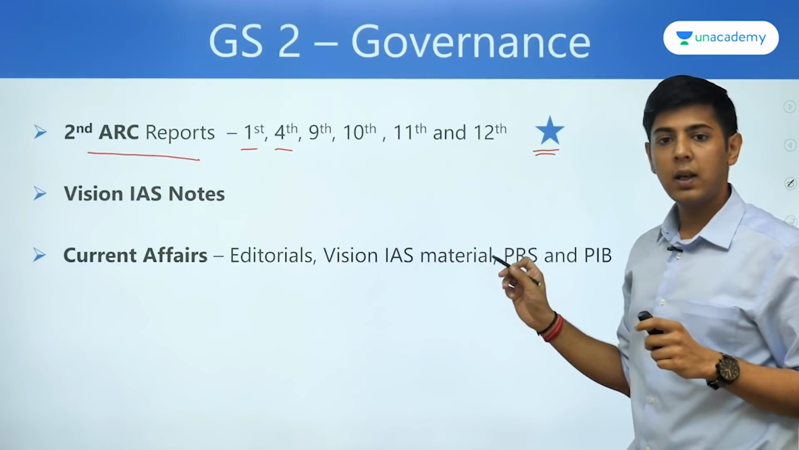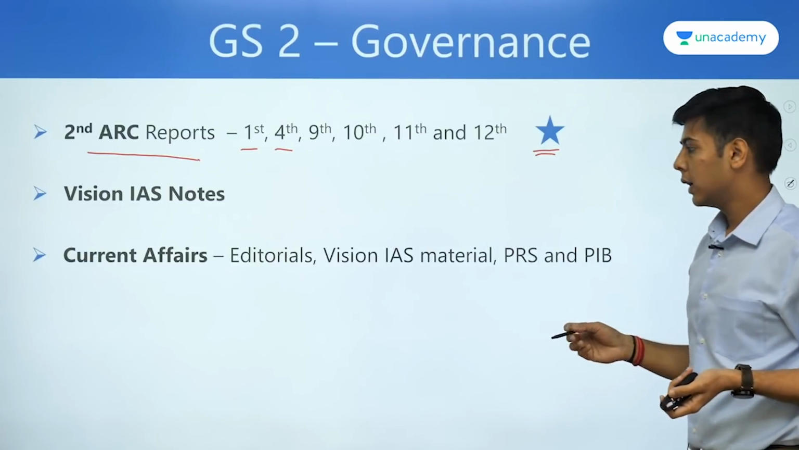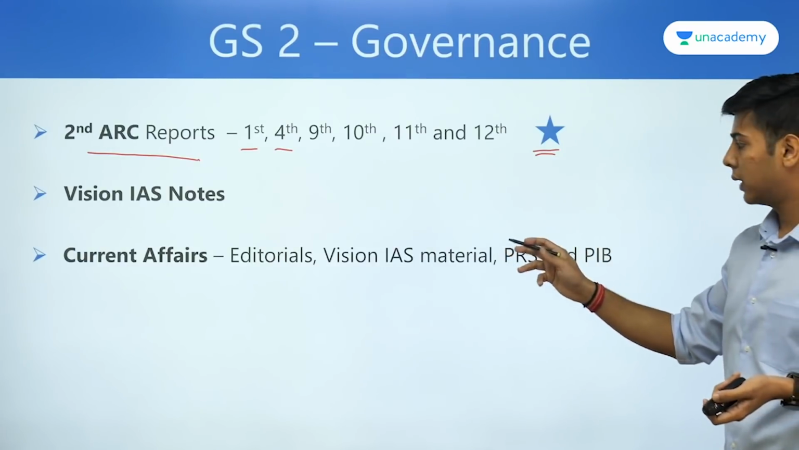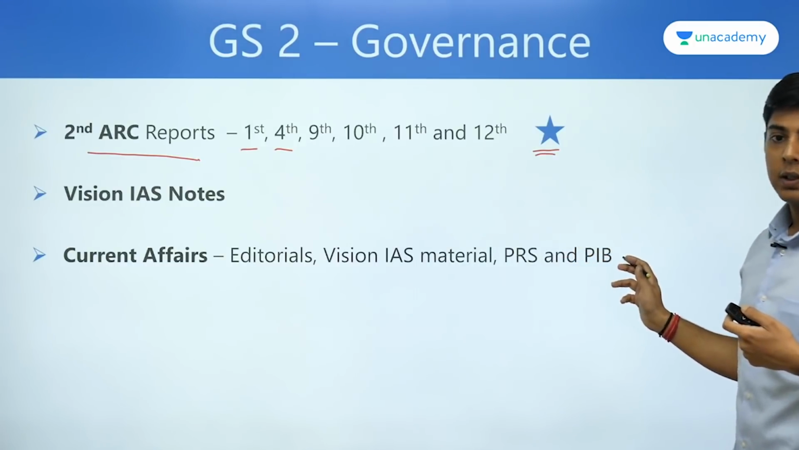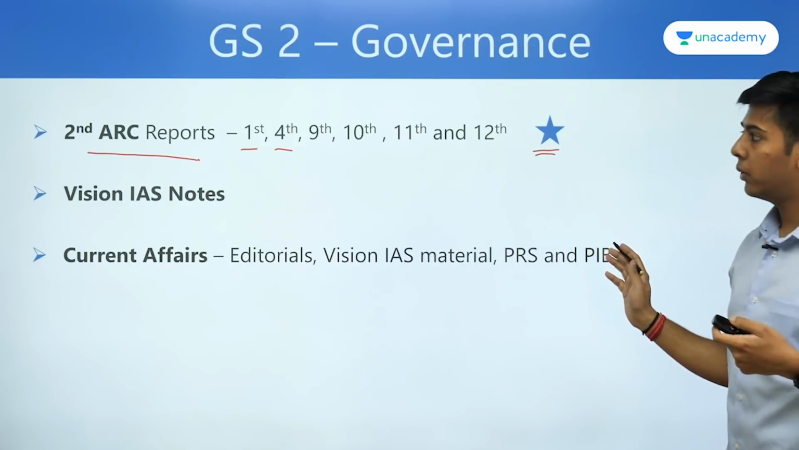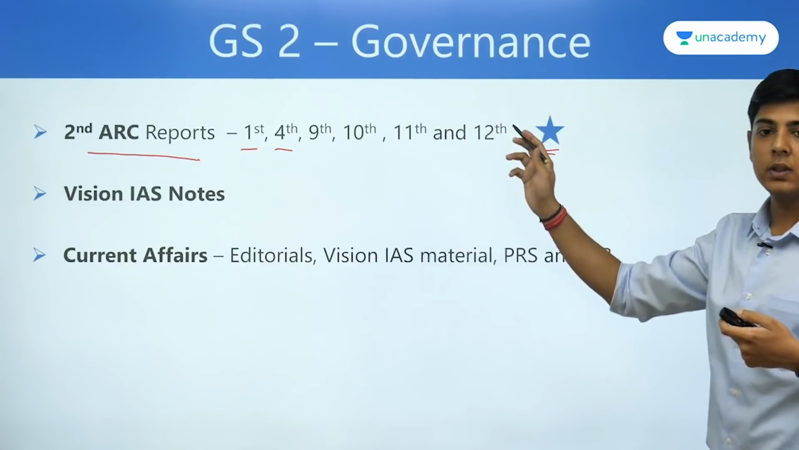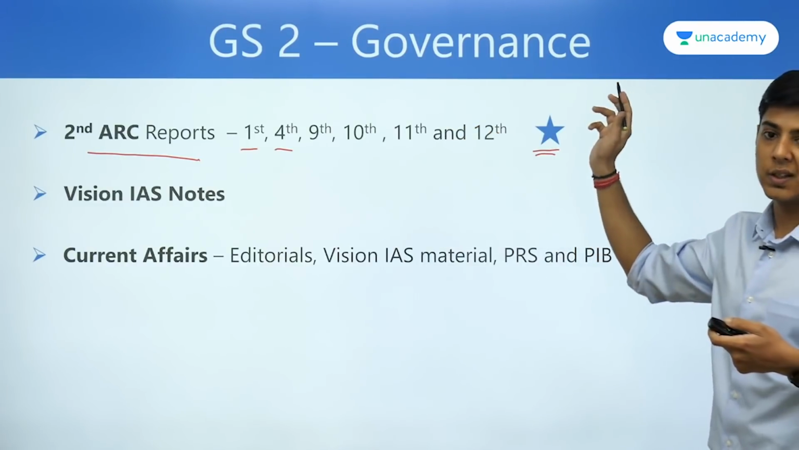And then finally, current affairs. Again, it is very important. So again, the same things: editorial, Vision IAS material I referred, and PRS and PIB. So that is the same dynamic component here, but please do give emphasis on second ARC reports for governance.